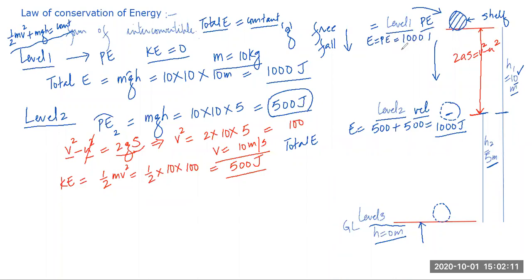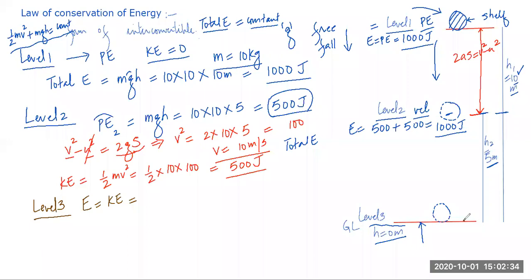Am I right? Now let us see the total energy at level 3. Students, you agree when the ball is here, h is 0, so potential energy is 0. It has only total energy E equal to kinetic energy, right? Now how can I calculate the velocity here?